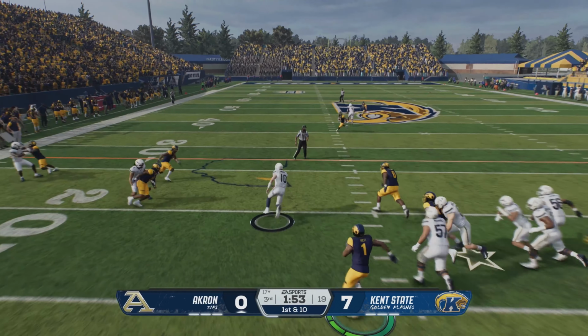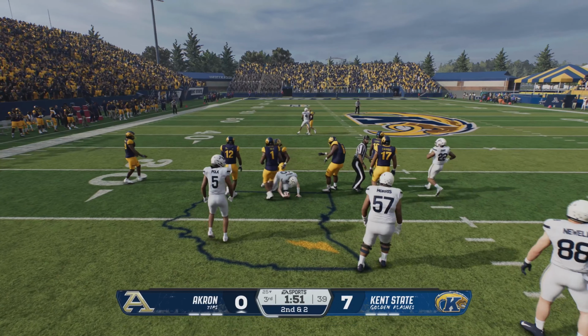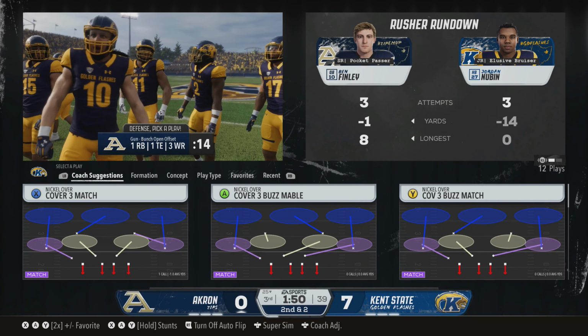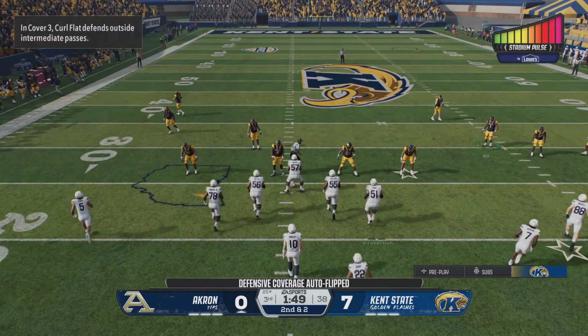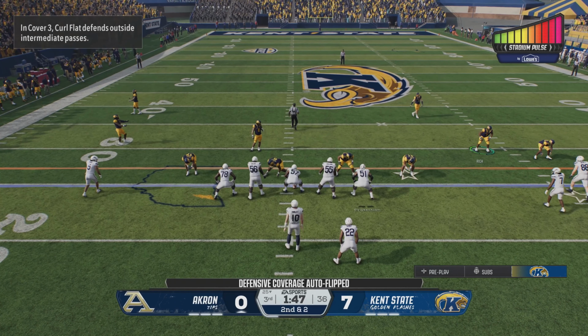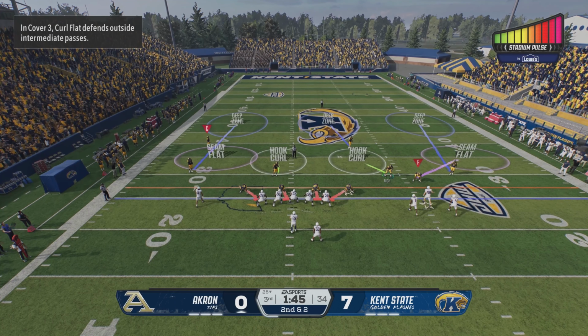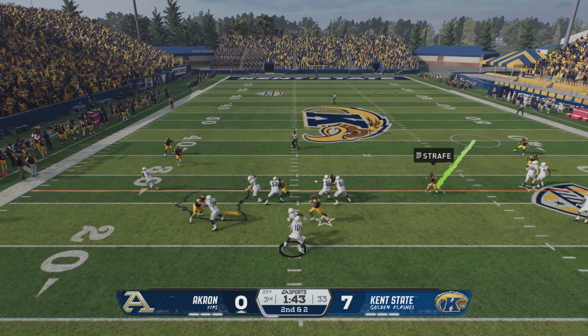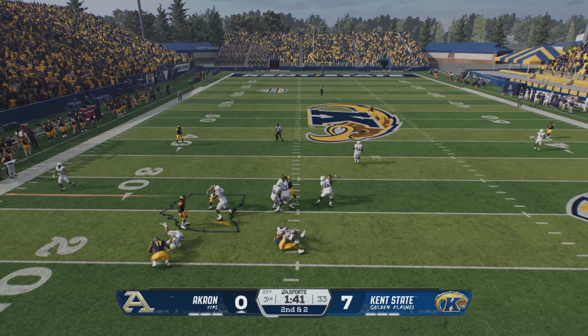Breaks free. He's in the clear. Well, this is why the offensive coordinator trusts his quarterback on these RPOs. He made the right read, was able to pick up some good yards. Now they have a second down and manageable. Wouldn't be surprised if they run that RPO again.